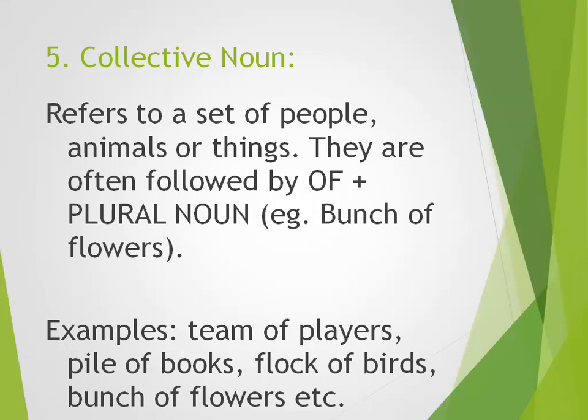Similarity must be there, at least one similarity should be there. They are often followed by of, means in between the collective noun and the plural noun there is an of. Okay, for example, we have a bunch of flowers, so the bunch is a collective noun because we have the same kind of thing in this bunch.